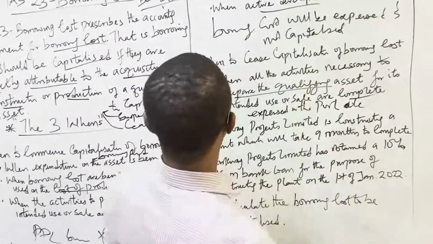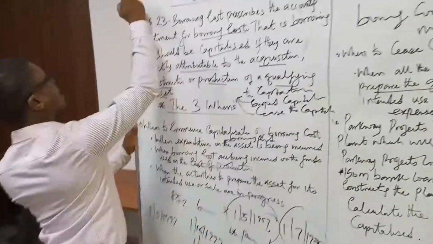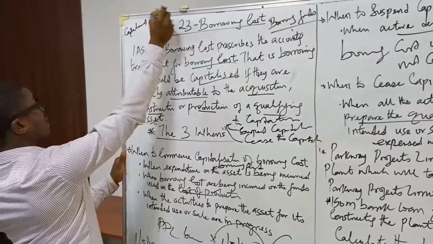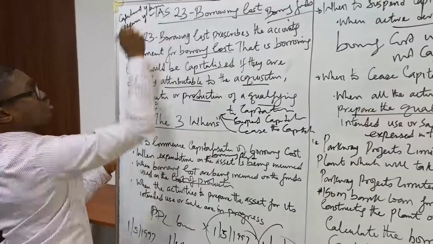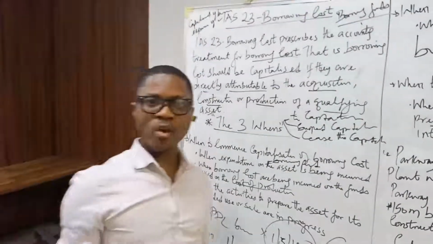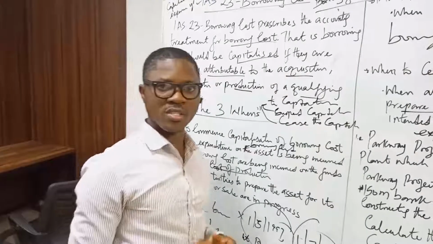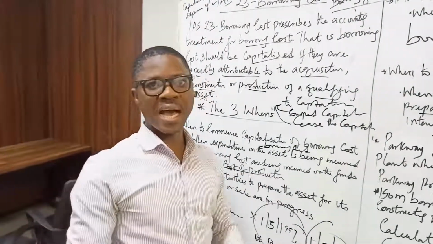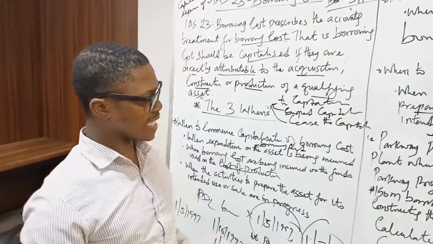So take this: the opposite of capitalization of borrowing costs is the expensing of borrowing costs. Once a borrowing cost is not capitalized, it will be expensed. Once a borrowing cost is not expensed, it will be capitalized based on the IAS 23 borrowing cost criteria. So we go to the first example.